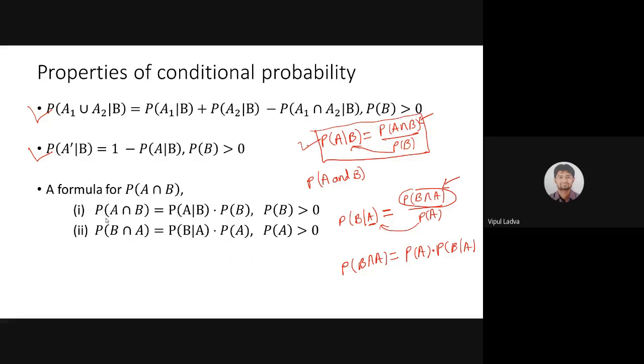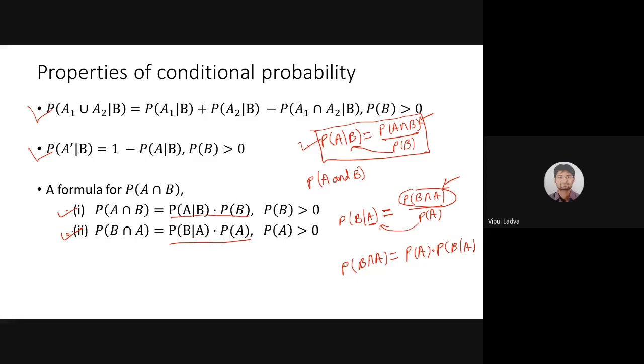Now, can you tell me whether both these formulas are the same or not? Will they be the same or will they differ? Why am I asking that?